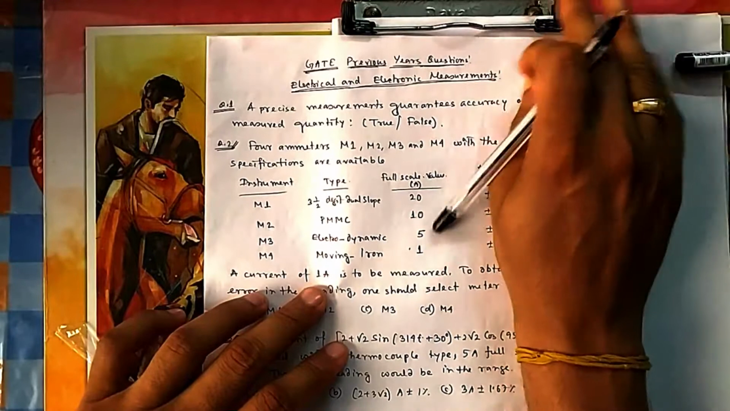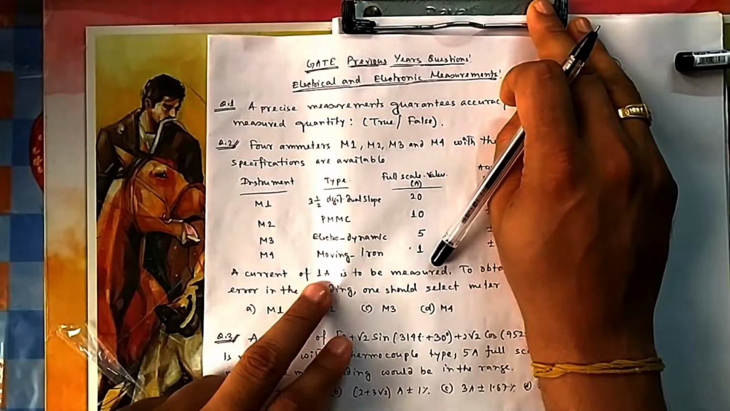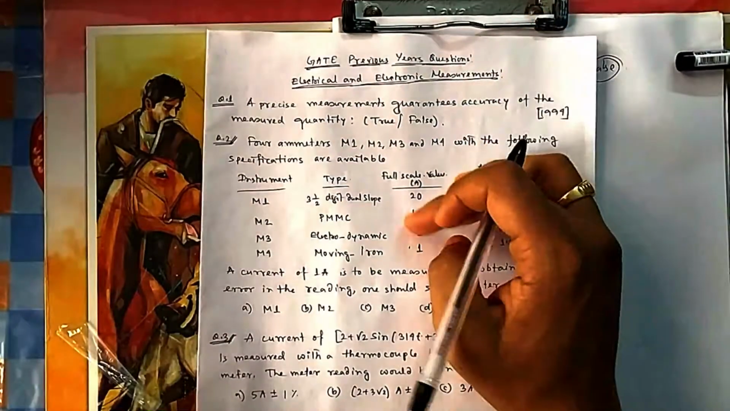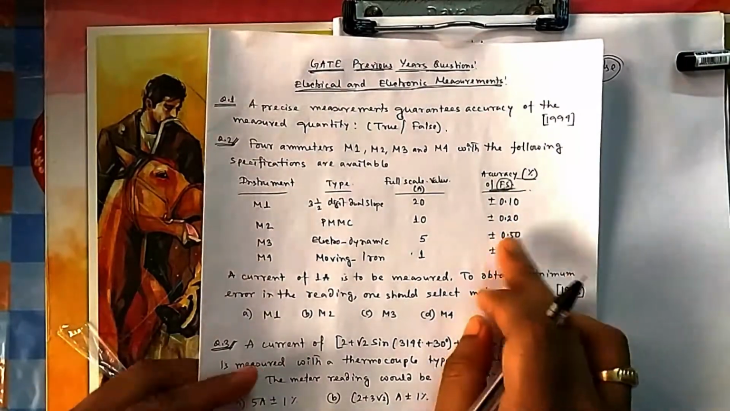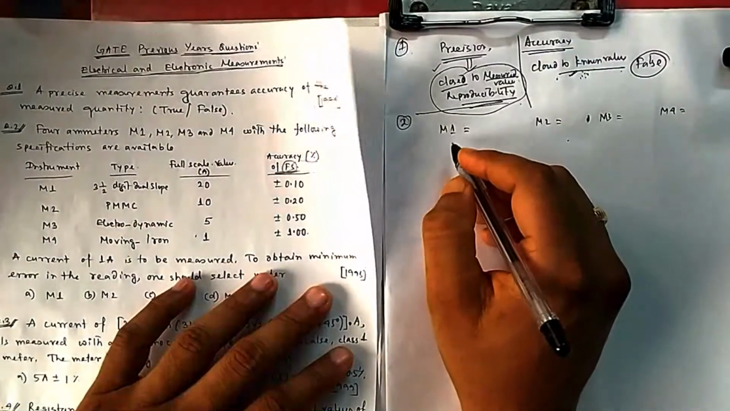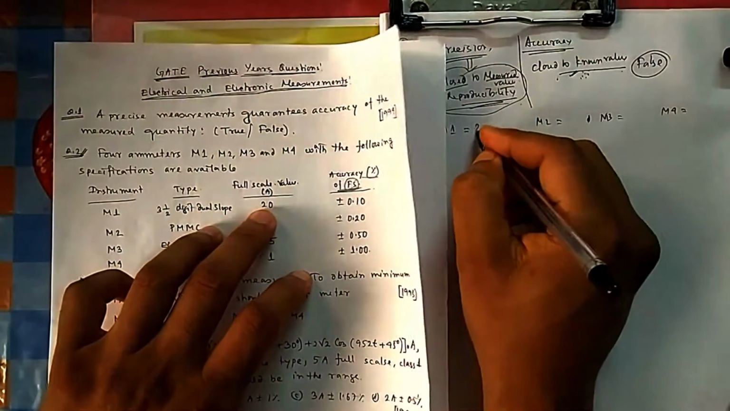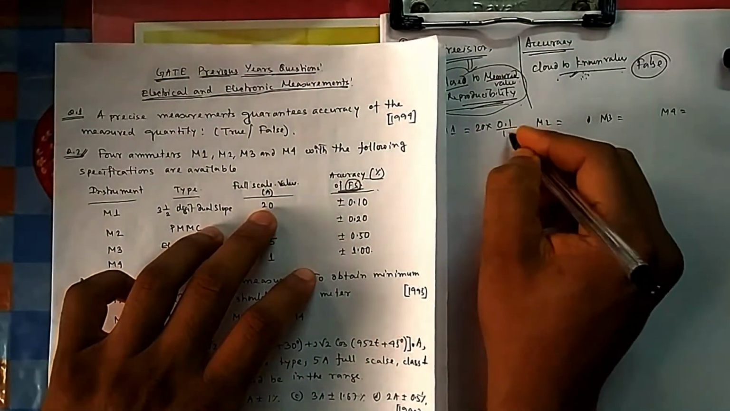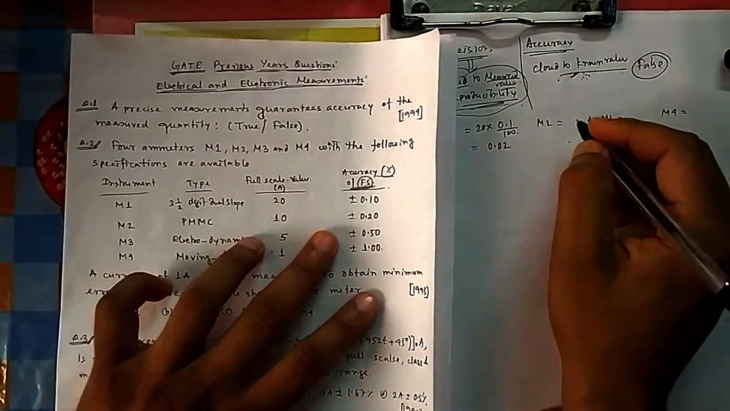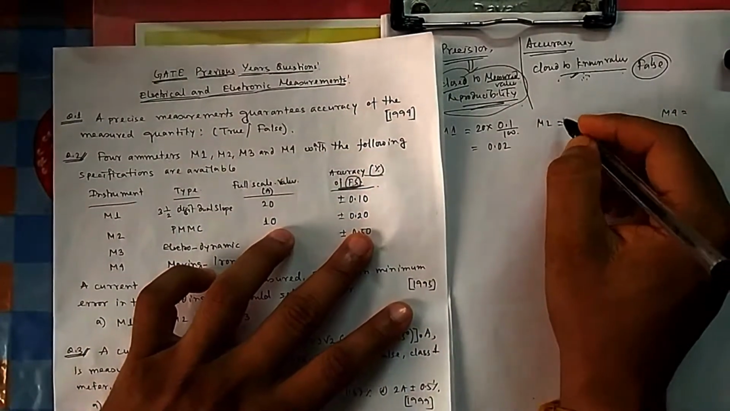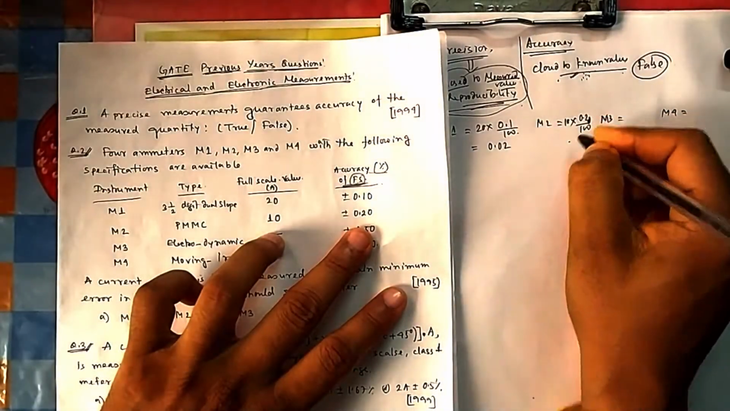Forget about accuracy for now. This can measure 20, this 10, this 5, this up to 1. So since we want to measure 1 ampere, we should select any one of these. How will you select which one? You will select the one which is more accurate, where the error is very less. So if you calculate, M1 is 0.1% of 20. So 20 into 0.1%, how much will it be? 0.02. Similarly, M2 is 0.2% of full scale, and full scale is 10. So 10 into 0.2 by 100, this is again 0.02.